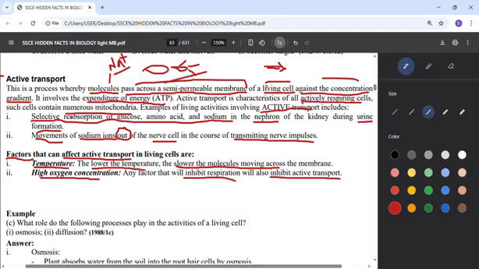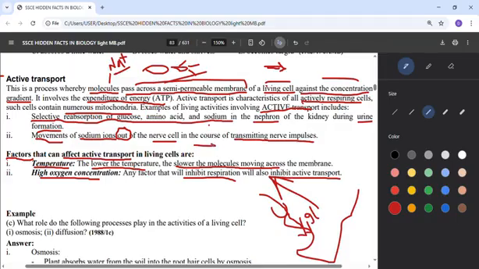The examples, like I said, are selective reabsorption of glucose, amino acids, and sodium in the nephron. In the nephron of the kidney, we have something like this. When the urine is being formed, there are some things that must not go with it. If glucose, for example, should enter this nephron, there must be reabsorption. You force it out. That's active transport. Also, movement of sodium ions out of the nerve cells occurs in the course of transmitting a nerve impulse. Like I said, when there is transmission of a nerve impulse, that means a message to the brain or anywhere, it will be releasing sodium ions.